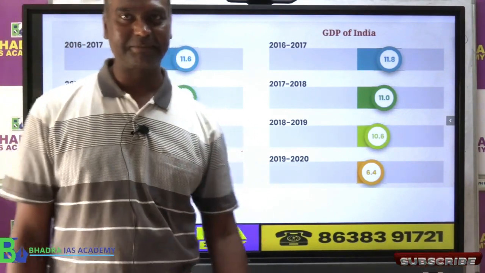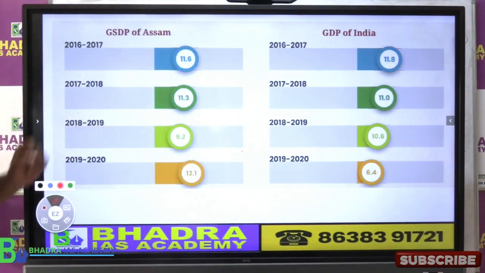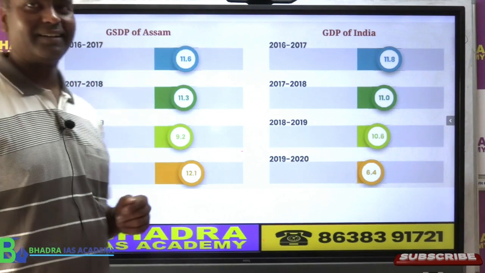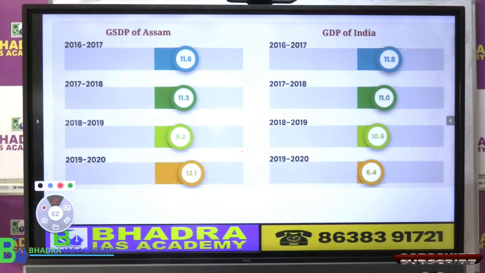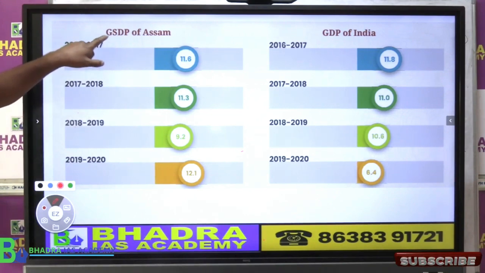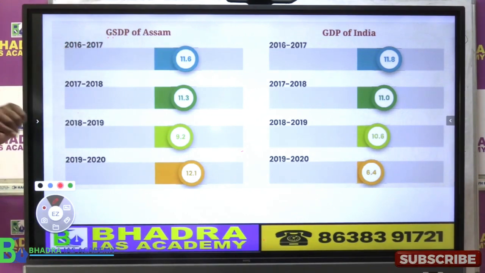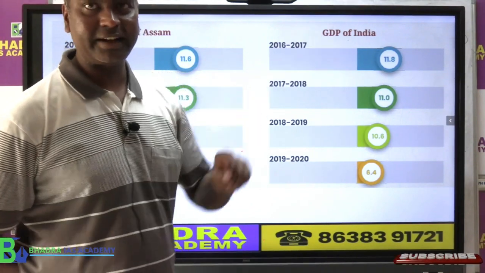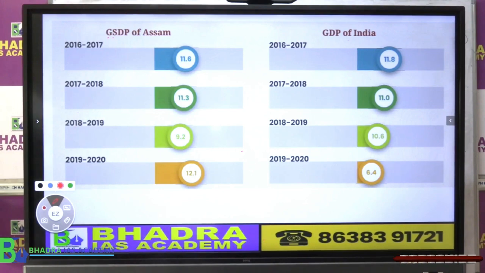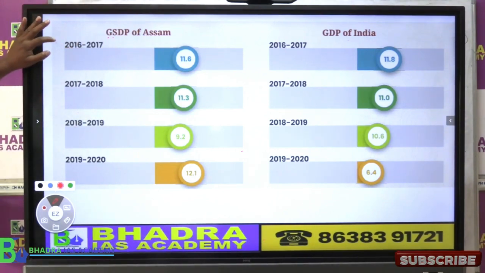Let's begin with that. The first thing Assam government has given is the comparison of GDP of Assam and India. So if you look at here, GSDP, that is the gross state domestic product, GSDP of Assam and the GDP of India, right? Now look at GSDP of Assam, 2016-17, that is when BJP came to power.